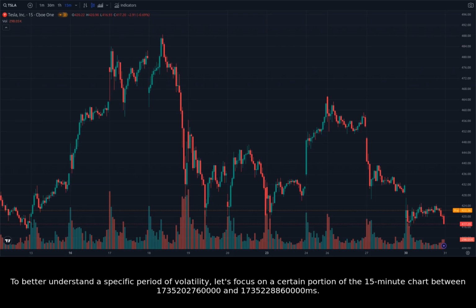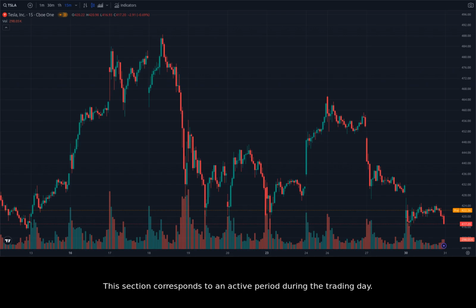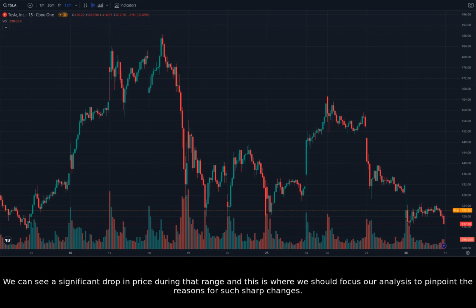To better understand a specific period of volatility, let's focus on a certain portion of the 15-minute chart between 1735202760000 and 1,735,228,860,000 milliseconds. This section corresponds to an active period during the trading day. We can see a significant drop in price during that range, and this is where we should focus our analysis to pinpoint the reasons for such sharp changes.